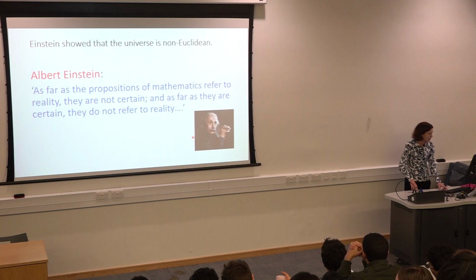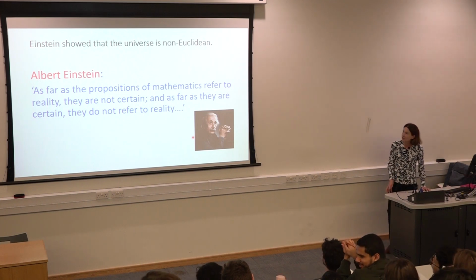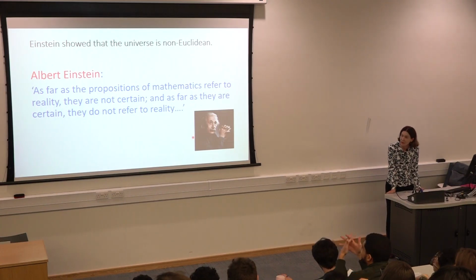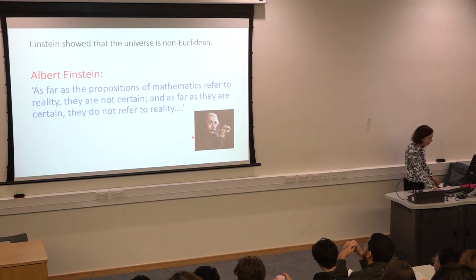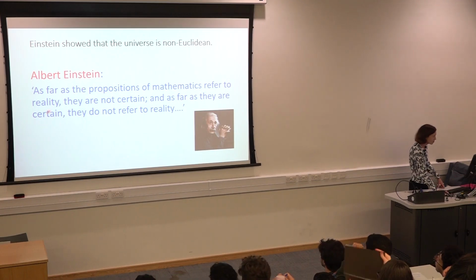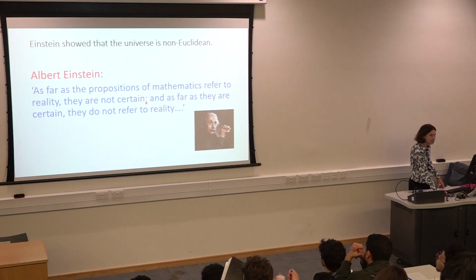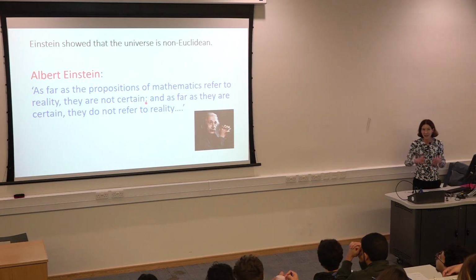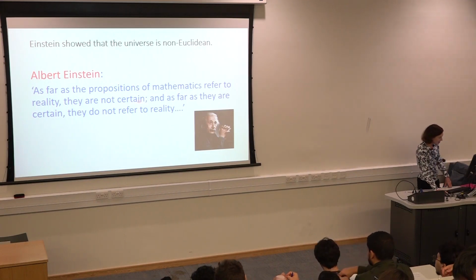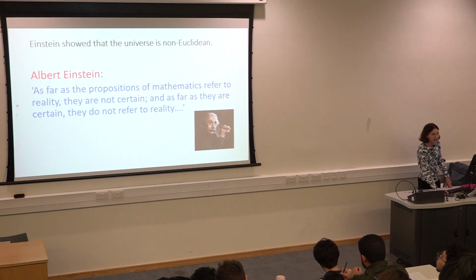So Einstein showed that the universe is non-Euclidean. The universe does not obey the parallel postulate, but he was very careful about this. He said, as far as the propositions of mathematics refer to reality, they are not certain. So if you do something in maths, it doesn't mean this is in physics, in the real world, not at all, yes? And as far as they are certain, they do not refer to reality. So be quite careful. There's a difference between maths and modeling the real world, physics maybe.